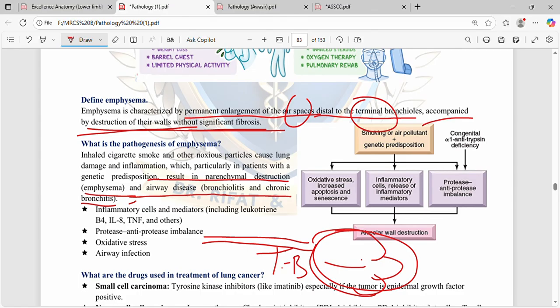It is a kind of COPD, chronic obstructive pulmonary disease, with rigid air space walls. The contributors are inflammatory cells and mediators including leukotriene B4, interleukin, TNF, and others, protease-antiprotease imbalance, oxidative stress, and airway infection.